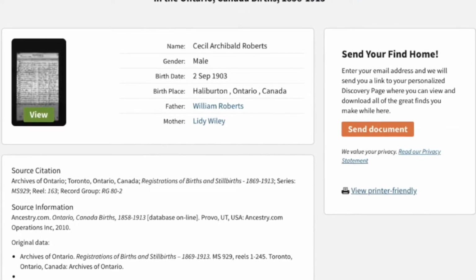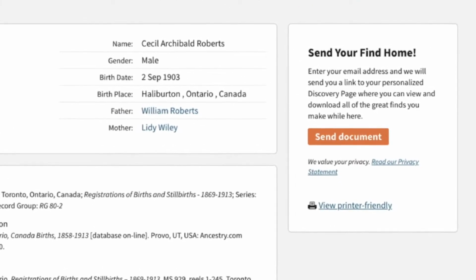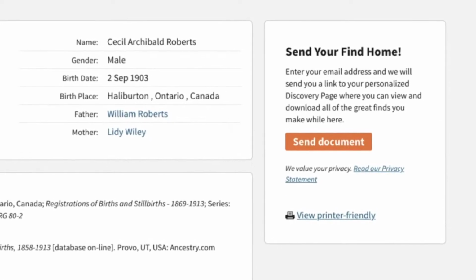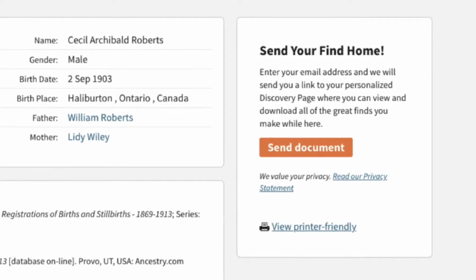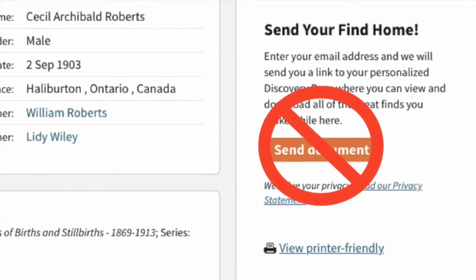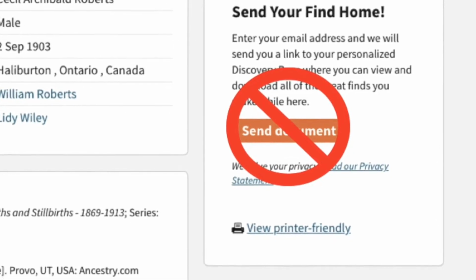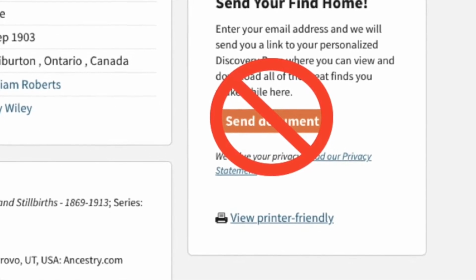Finally, you'll see the orange Send Document button. If you were accessing Ancestry Library Edition from one of the public computers at the library, you would use that button to email search results to yourself. But if you're using your own computer or device, or saving to a flash drive, you can skip that button. I'll show you an easier way to do it.